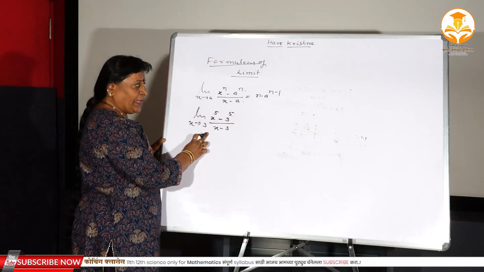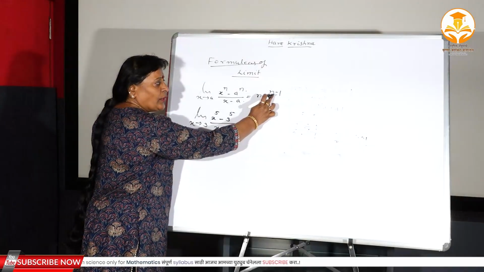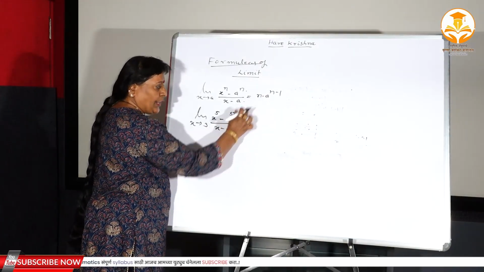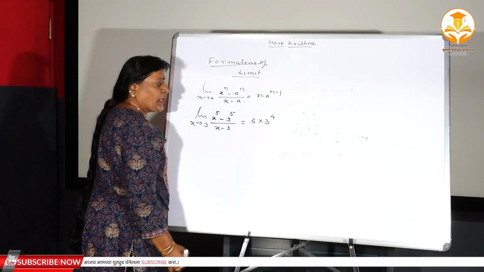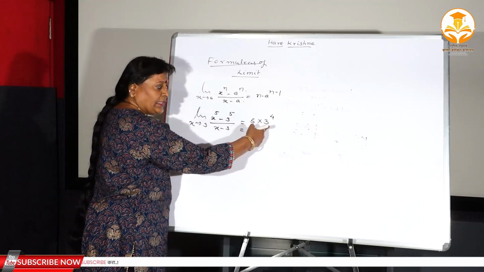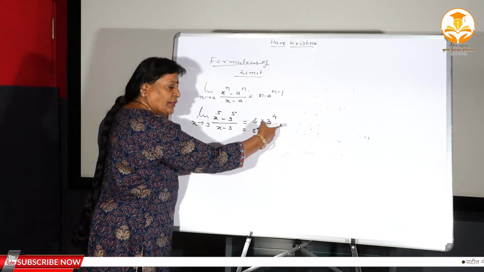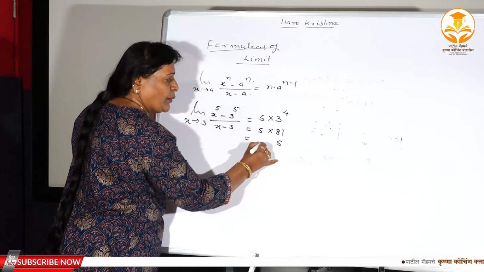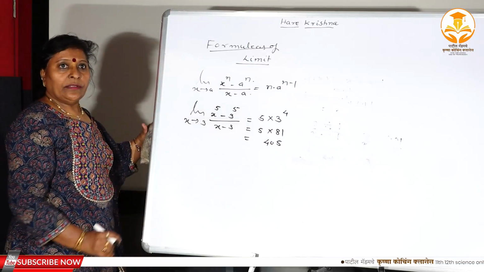Suppose your problem is in this form, then what is the result here? n into a to the power n minus 1. Here what is n? 5. And what is a? 3. Therefore you can write 5 into 3 to the power 4, isn't it? 3 to the power 4 means what here? 3 3s are 9, 9 3s are 27 and 27 3s are 81, so here you have got 81. 5 1s are 5 and 5 into 8 is 40. This is the result, right?